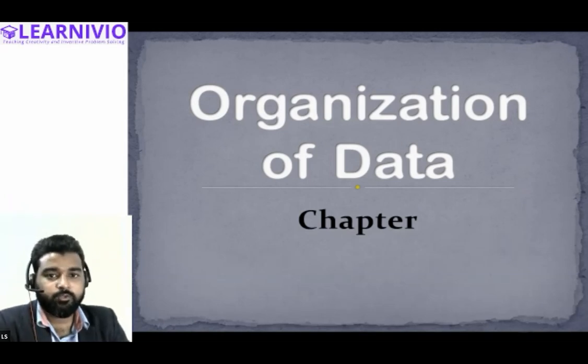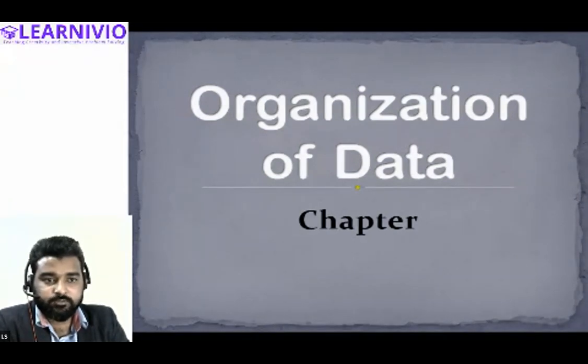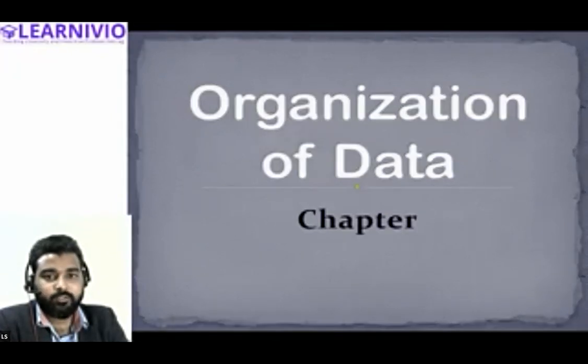This is the new chapter that we'll be discussing, and that is also from statistics. In this chapter, we will be talking about how data is organized. In the previous chapter, we were talking about how data is collected. Now we will be talking about how data is organized.